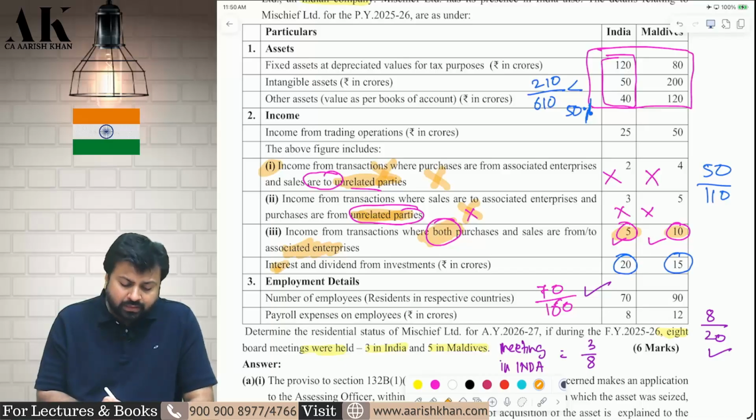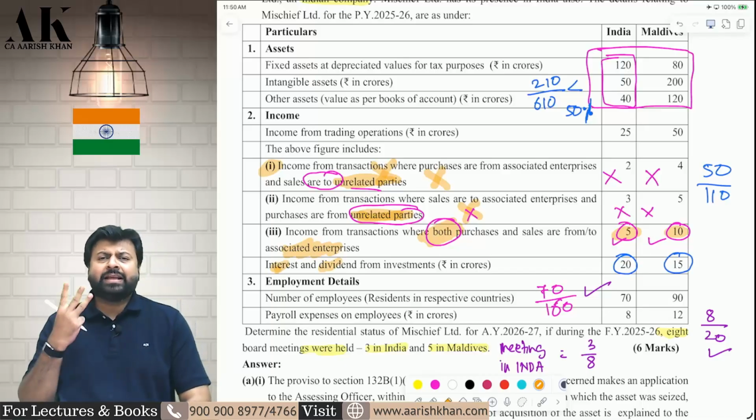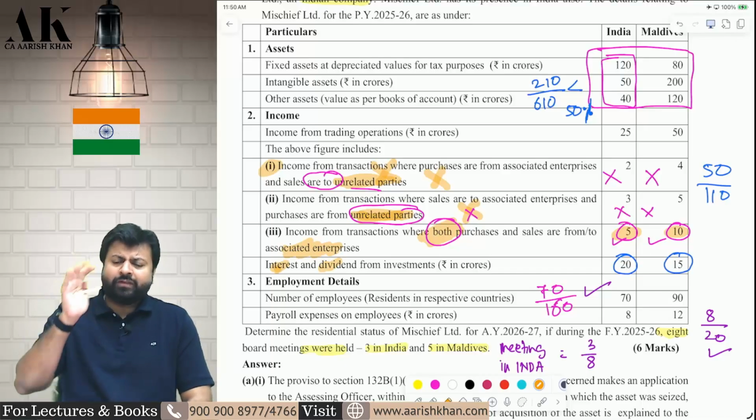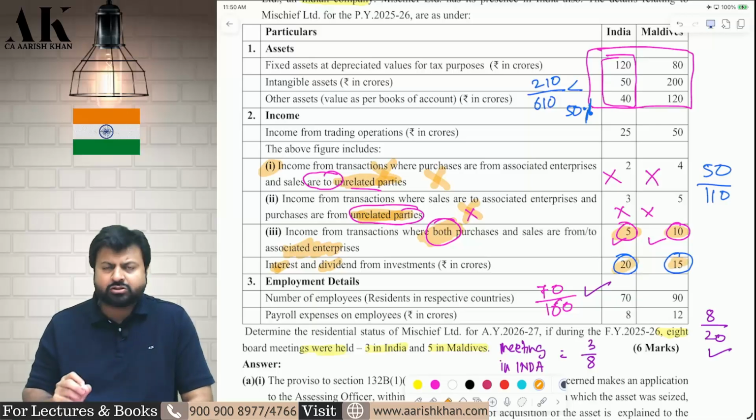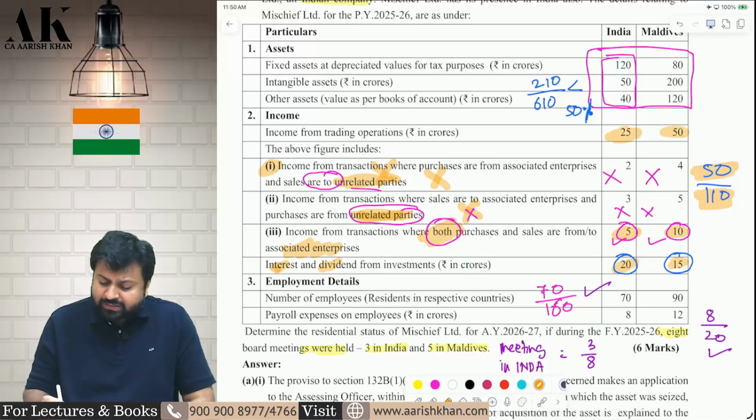Next, interest, dividend, capital gains, royalty and rent: these 5 incomes are always passive income. Therefore, this 20 and 15 is also passive. How much is the total passive income? If I total, it is 50 lakhs, and I divide by total income, which is 110 lakhs. How did I get total income? 25 plus 50 plus 20 plus 15, I will get 110 lakhs.